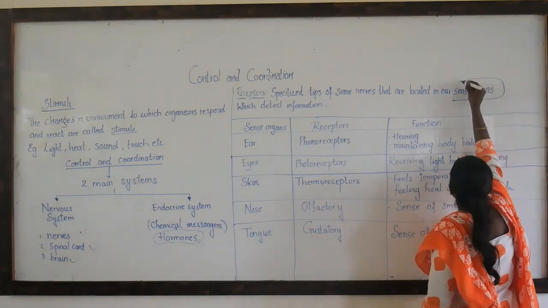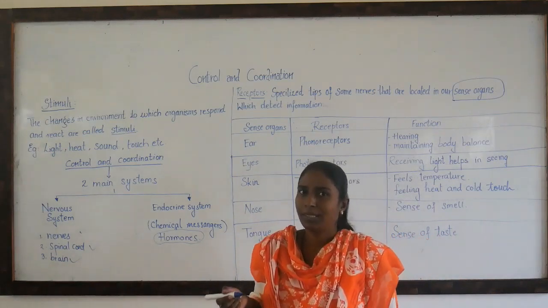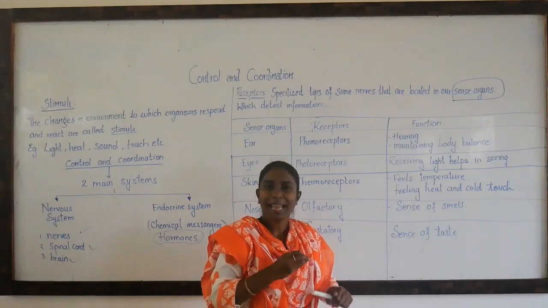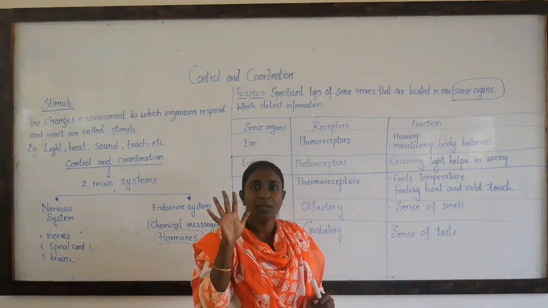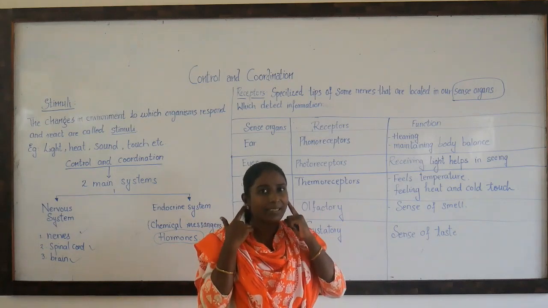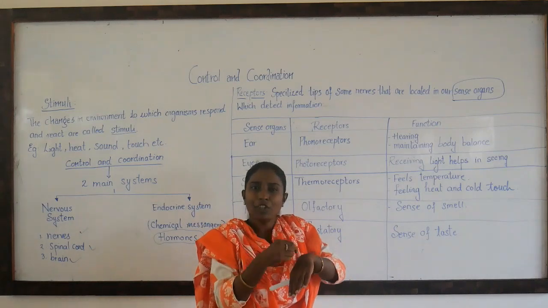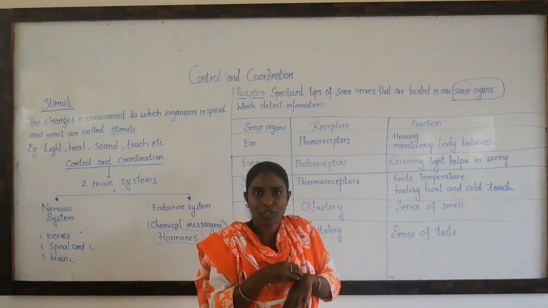Now this is a very important point, children. Now what are the sense organs? I think in 6th standard you might have studied, right? That we human beings or animals have 5 sense organs. What are those 5 sense organs? The 5 sense organs are eyes, which help us to see, ears, which help us to hear, the skin, which helps us to feel the sensation of heat, of touch, right?